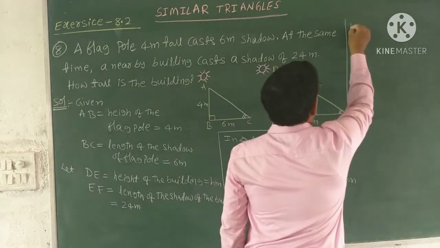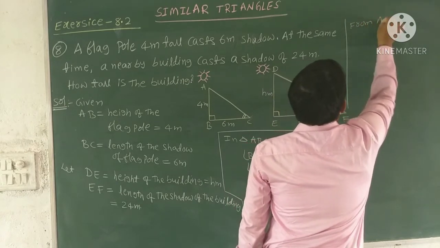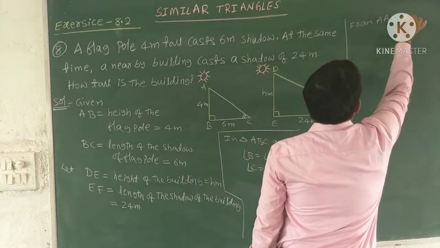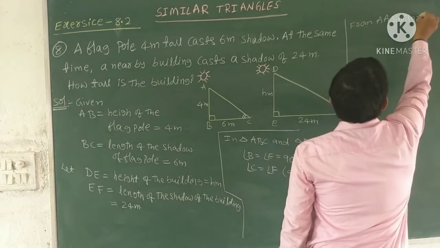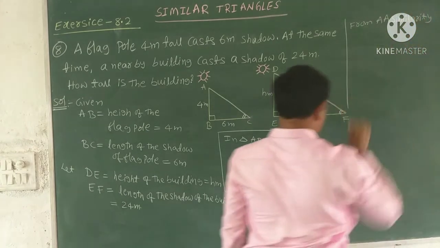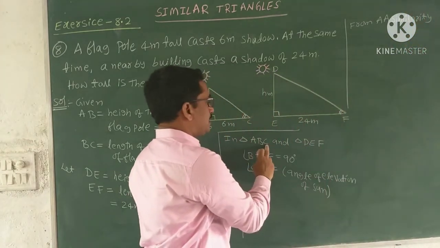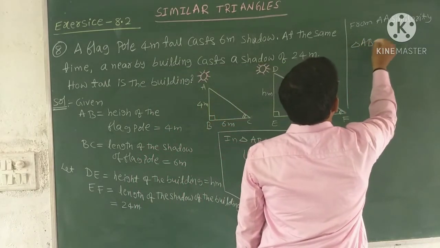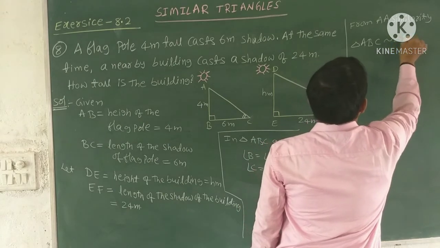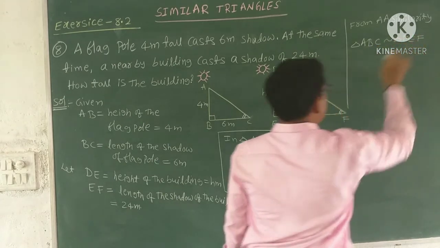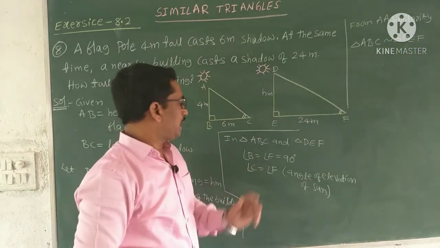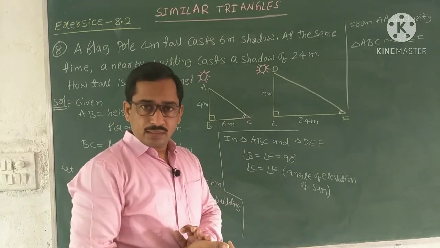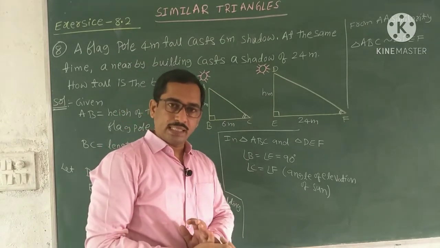So from AA similarity, triangle ABC is similar to triangle DEF. These two triangles are similar. If two triangles are similar, then their sides are in proportion. So we can compare their sides.